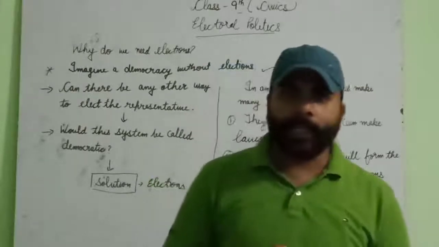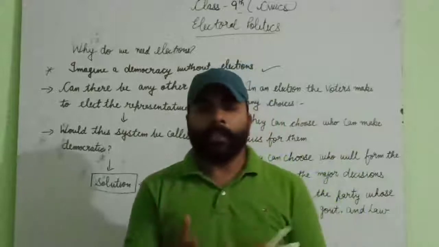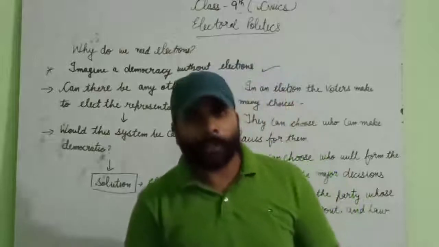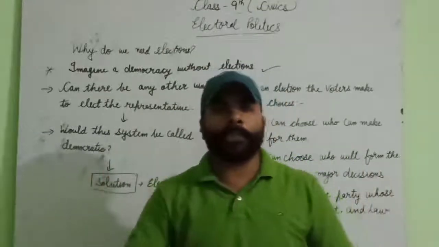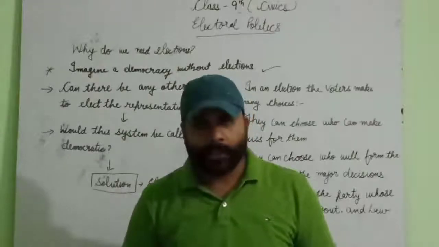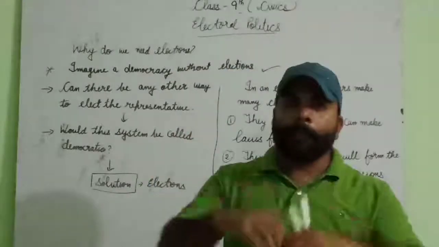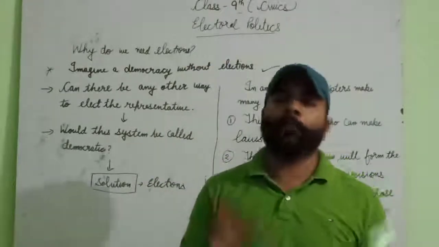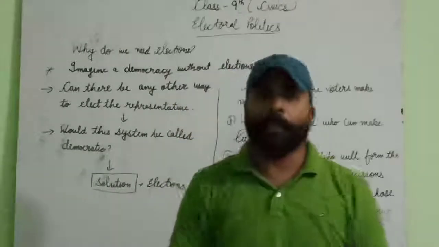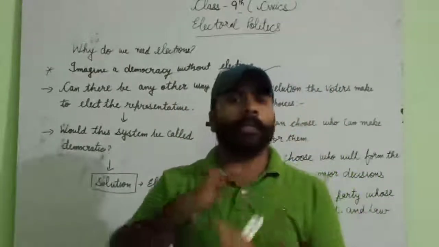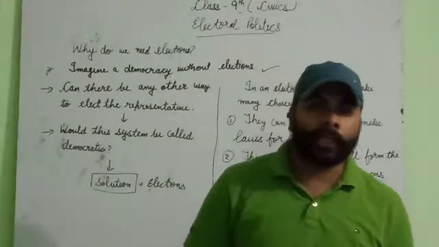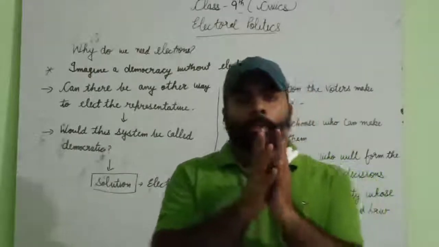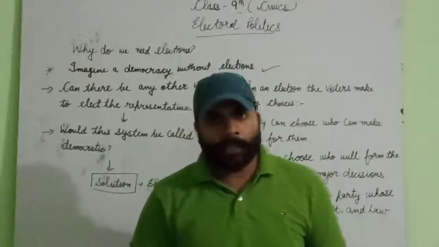Is it possible in India? India has a very huge population, so it is not possible for all the people to sit together and make decisions. India's population is more than 130 crore. All the people do not have the same mindset or the same interest, and maybe all people are not ready to take part. So it is not possible to implement direct democracy in India.